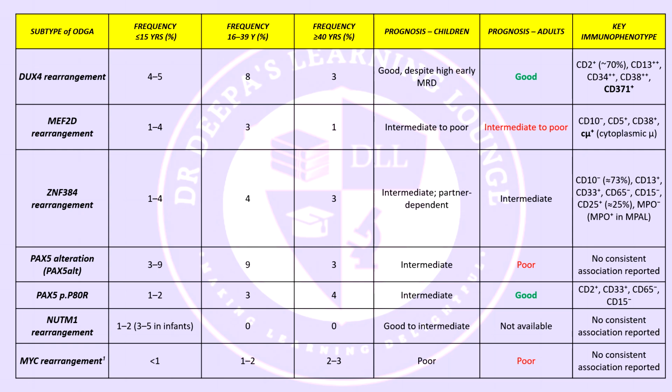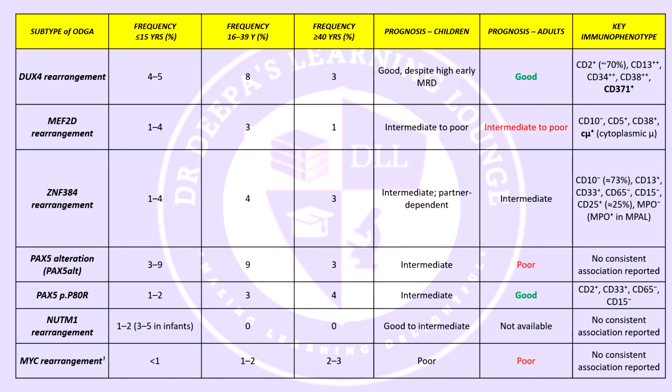So to avoid confusion, I have put up this table. This table summarizes the clinical frequencies, prognosis, and immunophenotype patterns of the B-ALLs that are grouped under the other defined genetic alterations in the WHO 5th edition. We are looking at 7 subtypes: DUX4 rearranged, MEF2D rearranged, ZNF384 rearranged, PAX5 altered, PAX5 P80R, NUTM1 rearranged, and MYC rearranged.